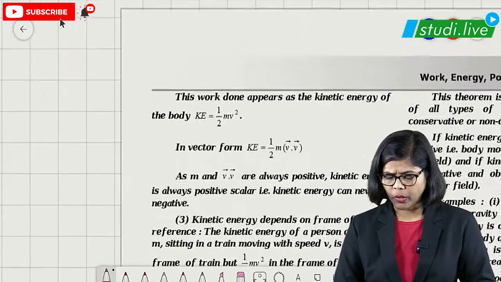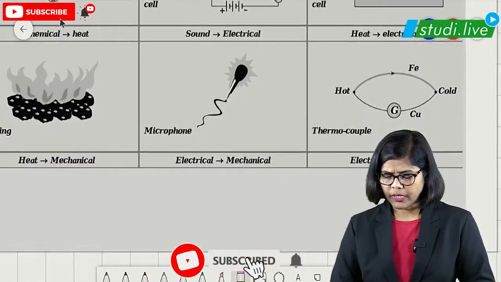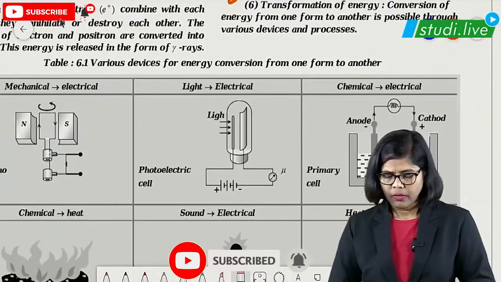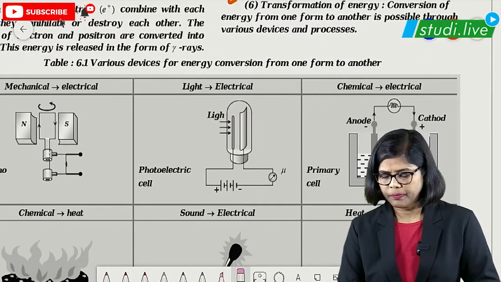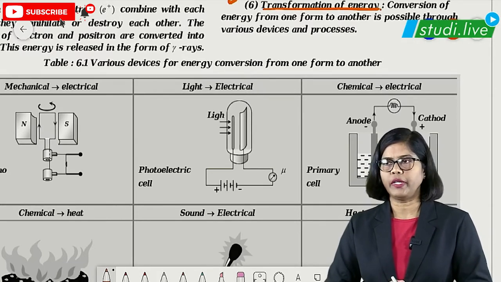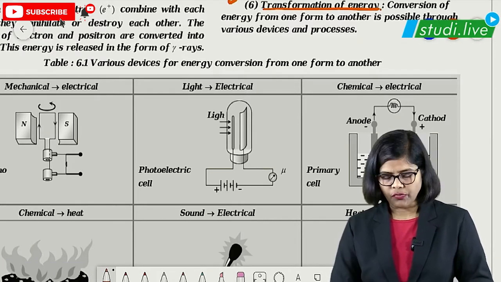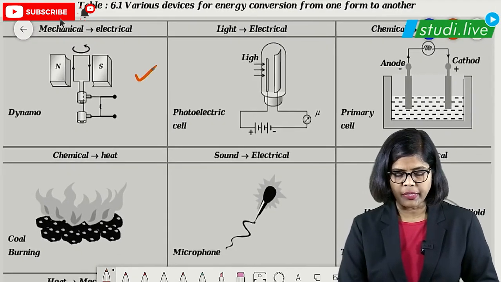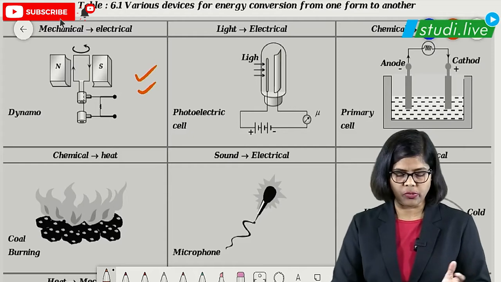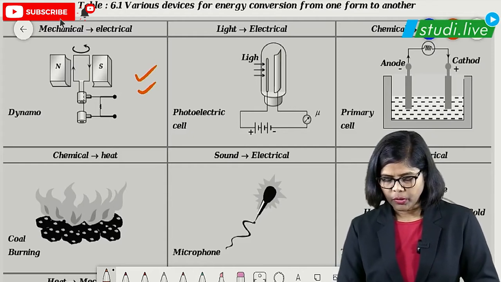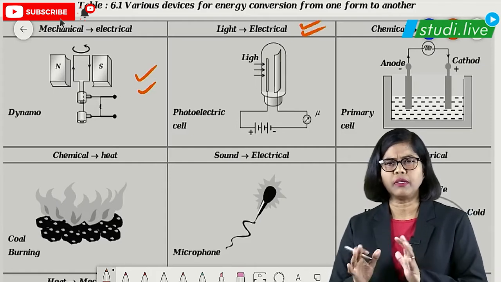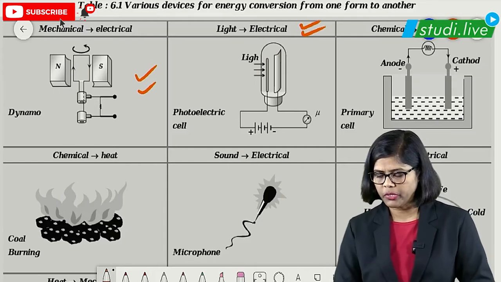Then we are going to talk about, next is transformation of energy. Transformation of energy. Okay, now in this transformation of energy, in this diagram you can see that mechanical energy is converted into electrical energy. That concept is used in a dynamo, right? Then in a photoelectric cell, the light energy is converted into electrical energy. So just learn those things just for your information.